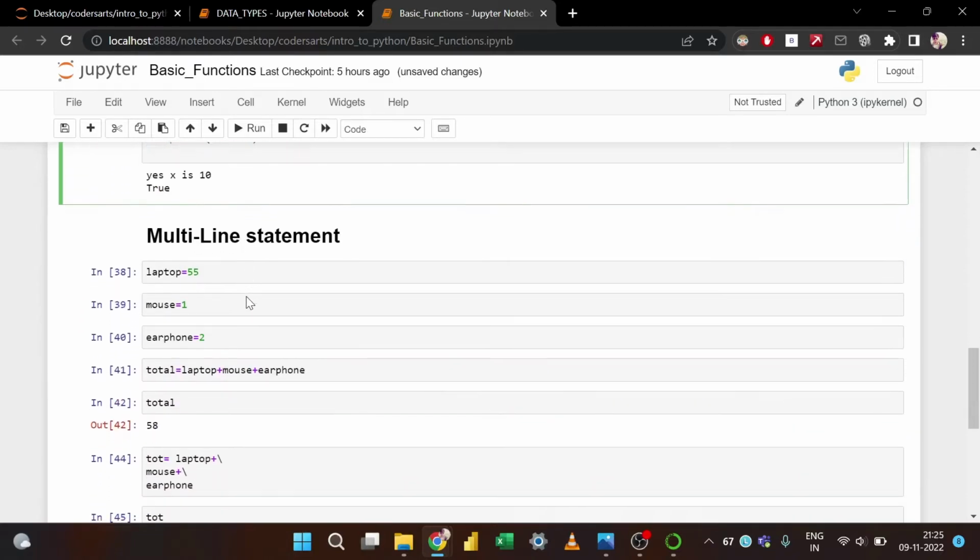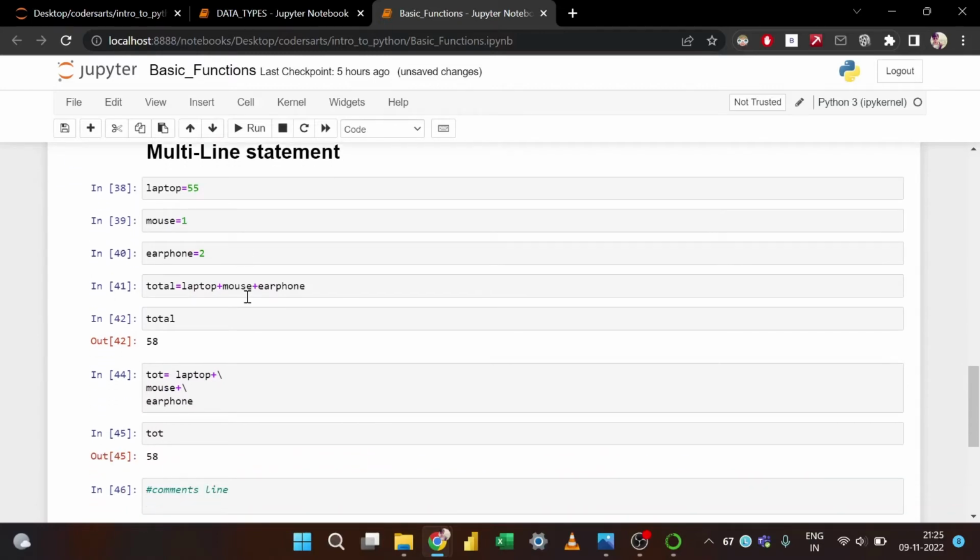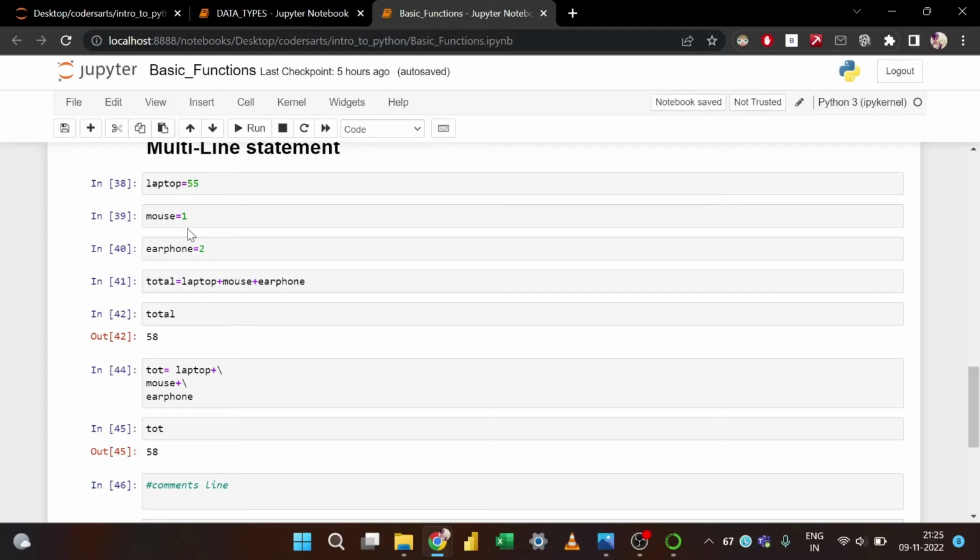And the last line is multi-line statements. Suppose I have these three things. In general, whenever we want to add these three things, we add them in one line, and Python takes it in one line.